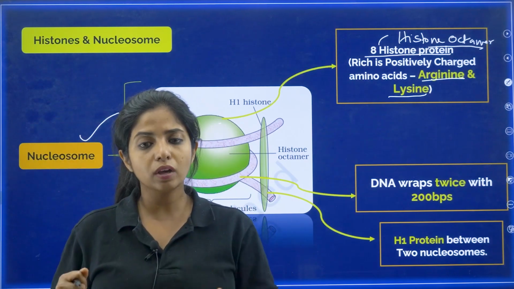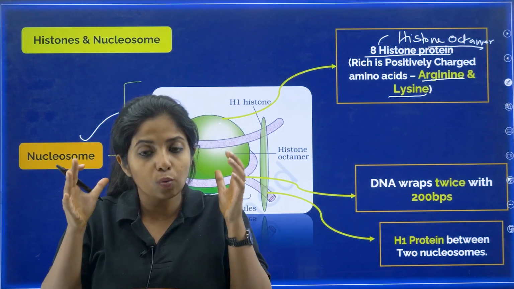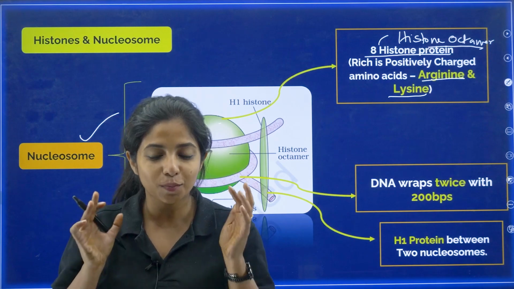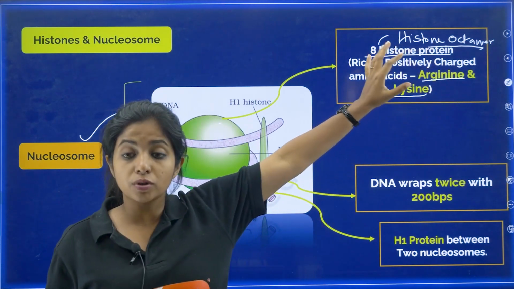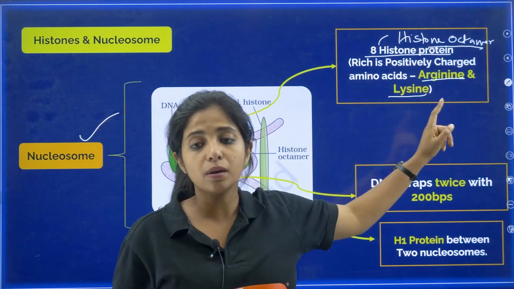So what we are doing, we are taking the histone proteins, we are wrapping around the DNA so that it becomes restricted to one particular location. That is, it can fit into a 10 to the power minus 6 meter nucleus. Get it? So for that, we have 8 histone proteins, known as histone octamer, and the amino acids are arginine and lysine, very important thing.